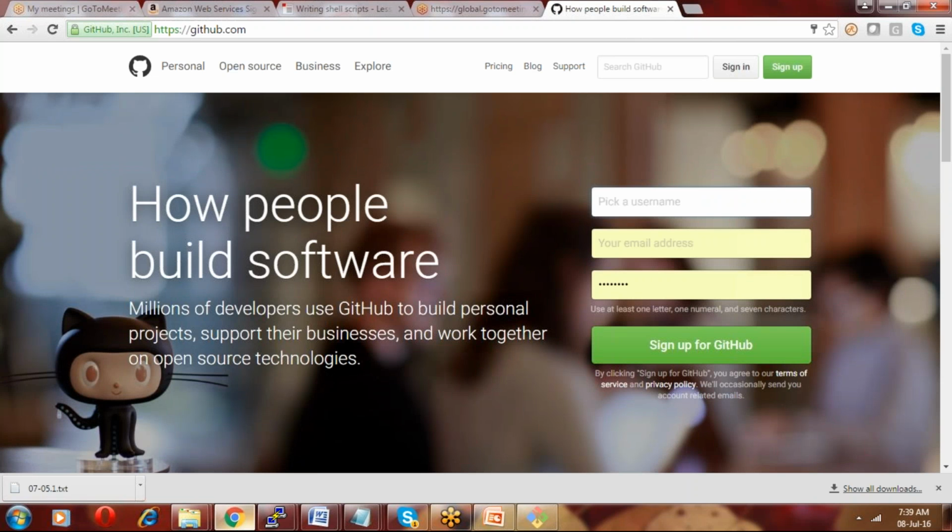So you have to register like this. You have to give a username, then your email address, and then a password. So pick a username, then email address, then password. Once you give the username, email address and password and sign up for GitHub, your credentials will come to your email, and once you confirm it, then it will be registered.